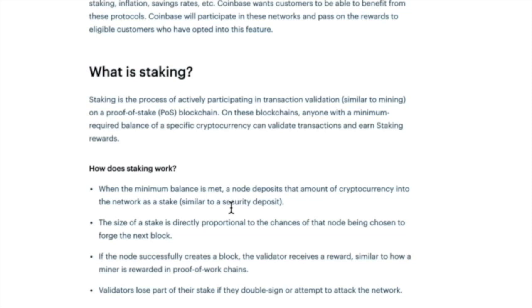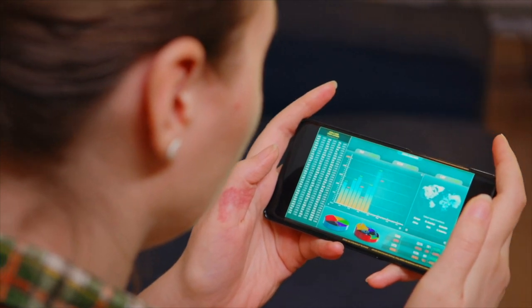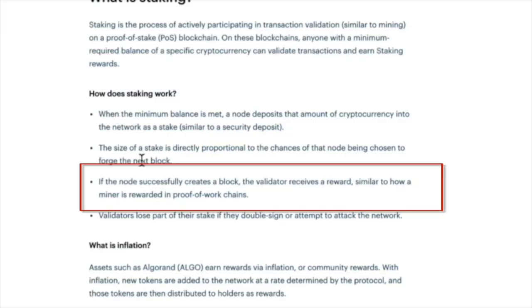So that's kind of in essence what staking is: getting rewarded to participate and hold the coins, which is good for the cryptocurrency project from a governance perspective as well as from a growth perspective, and that's good for you, the investor, because you're getting rewarded to participate. So here it is. If the node successfully creates a block, the validator receives a reward, similar to how a miner is rewarded in proof of work chains.